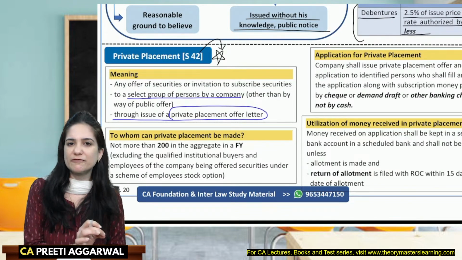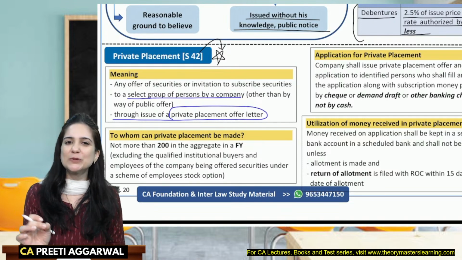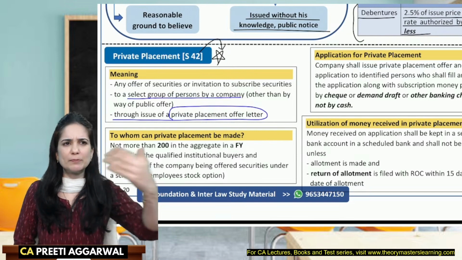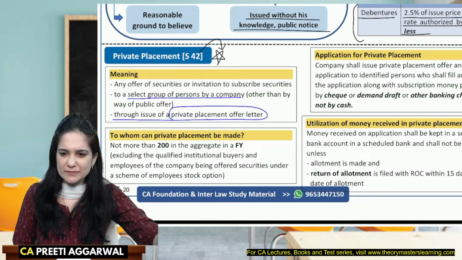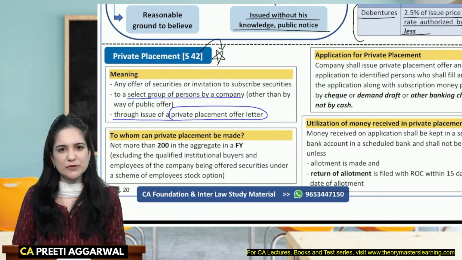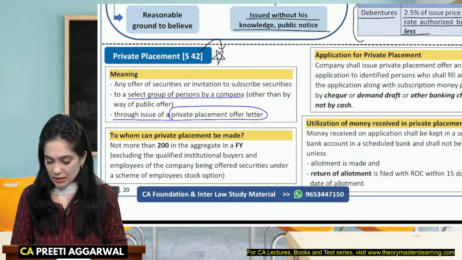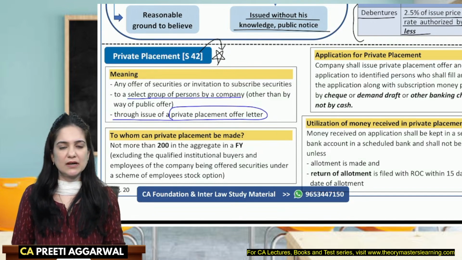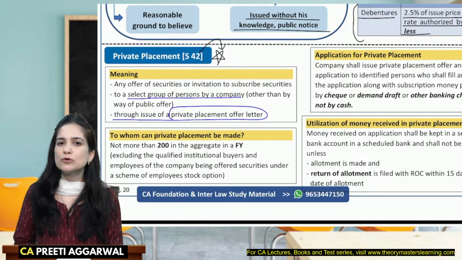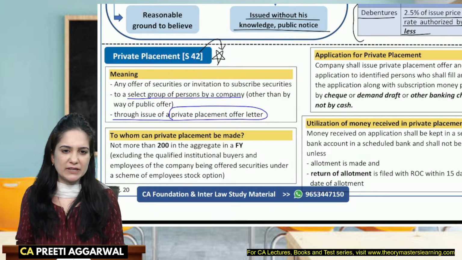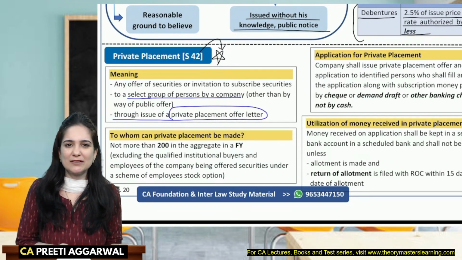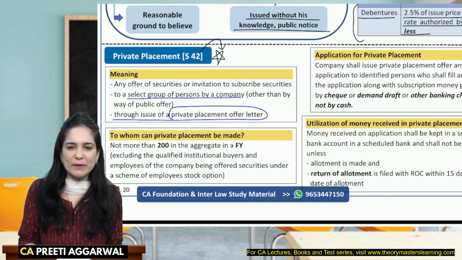See, in case of public offer, I issue the securities through the help of prospectus. Here it is through private placement offer. Can I say that when you go to the public, it is like a general offer? Yes, Sambhav, we are going to discuss questions also. Just let me finish with private placement. So I go to the public through the prospectus, and in case of private placement, I will go through the private placement offer letter. So that is a general offer. This is a specific offer.